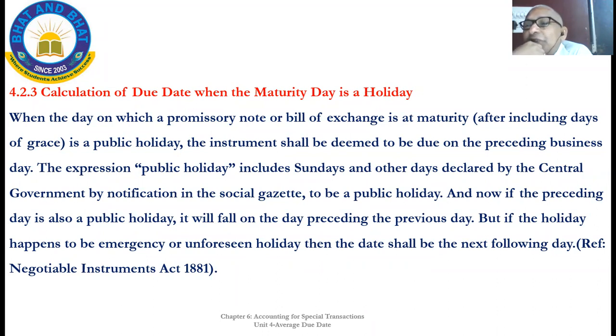If certain developments take place, such things, which were unforeseen, not expected, then the next day will be the due date. In our example, the date was 24th April, right? Now, 25th April will be the due date of that bill. I believe it is clear now.